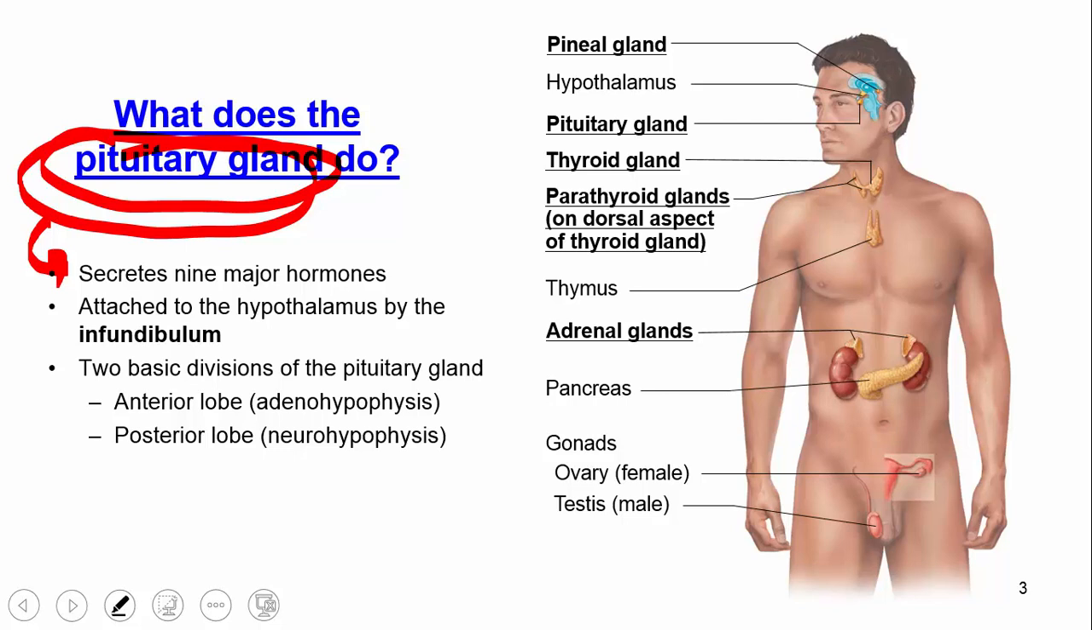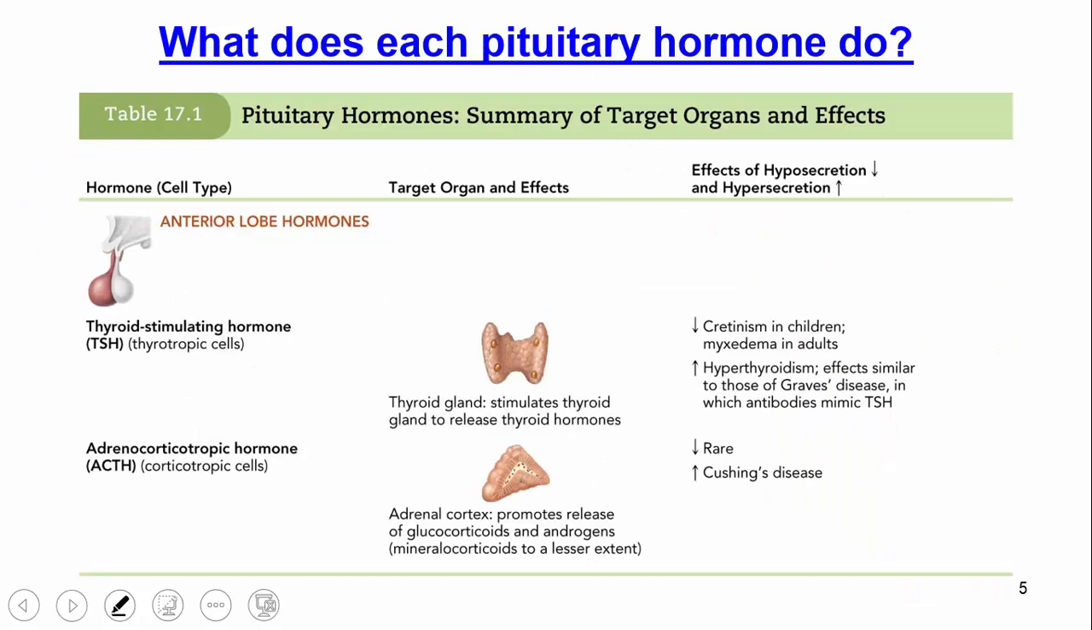It's attached to the hypothalamus through something called the infundibulum. And there are 2 basic divisions of the pituitary: the anterior lobe in the front, and the posterior lobe in the back. Since the pituitary is the master gland, the next 3 or 4 slides are going to focus on it entirely. So just keep in mind that as we go through these charts, we have not left the pituitary gland yet.